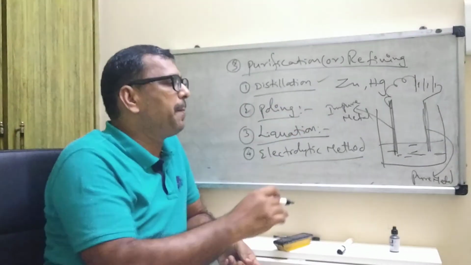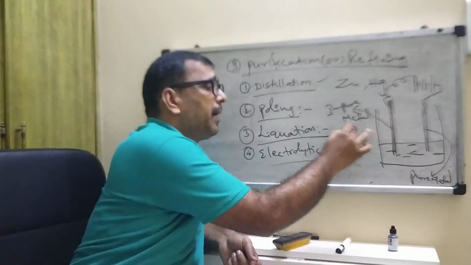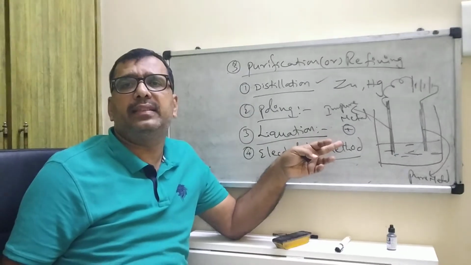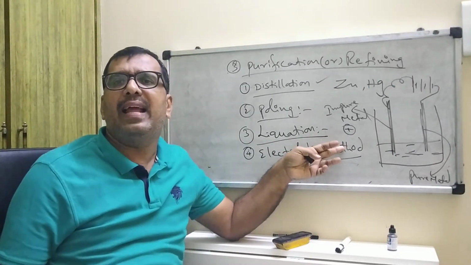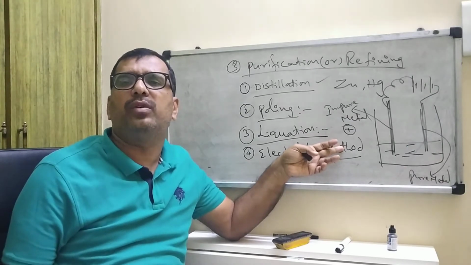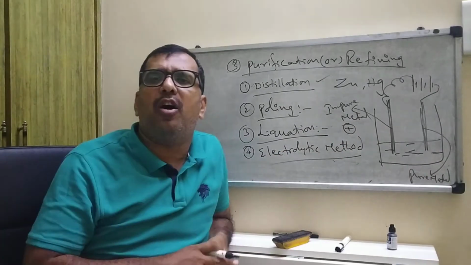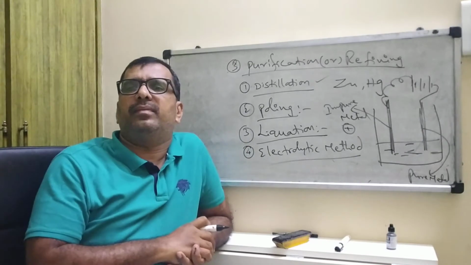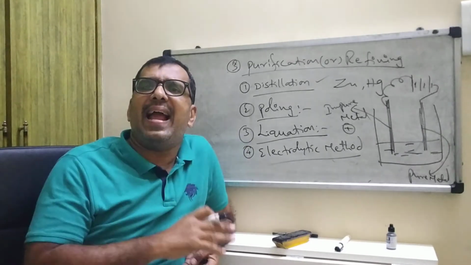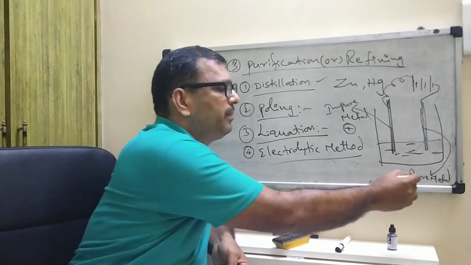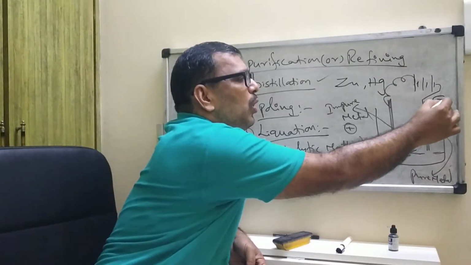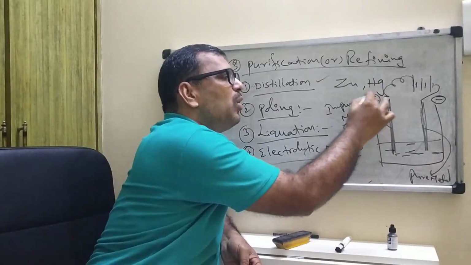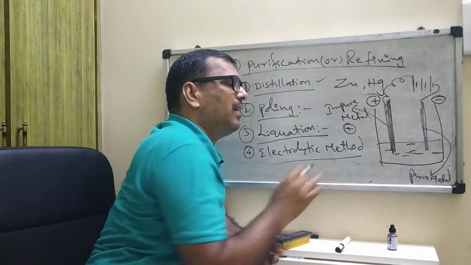So here the impure metal acts as an anode. A strip of the same metal acts as a cathode. This is the cathode, this is the anode, this is the impure metal.